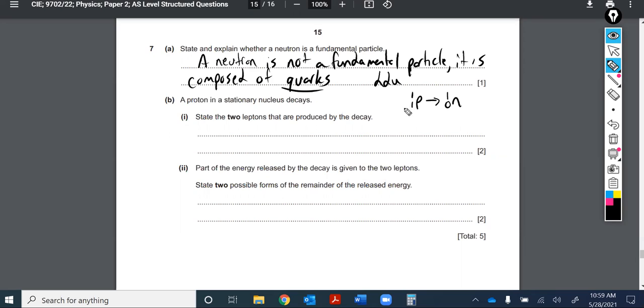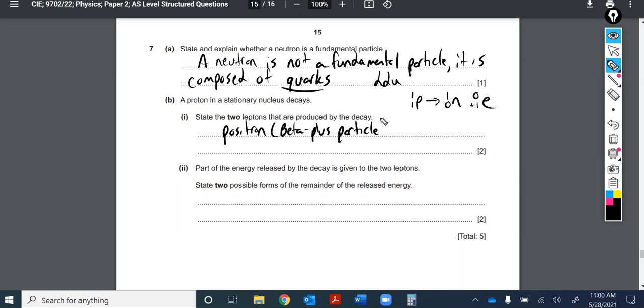So we've got to balance this. Here's a charge of +1, here's a charge of 0. So we've got to have a +1 charge. That's not a nucleon. That's our positron, right? That's our beta plus particle. That's a lepton. So we've got a positron, which is the same thing as a beta plus particle.